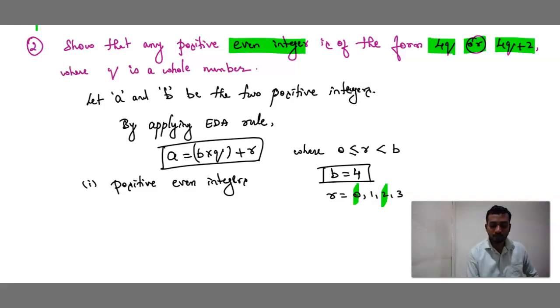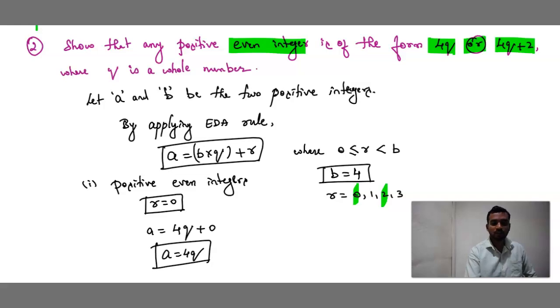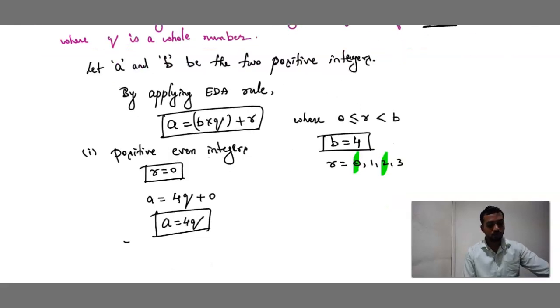Now here remainder is 0. If remainder is 0, so what happens to A? So A is equals to B, value is 4, Q plus remainder 0. So A is equals to 4Q. That is what he asked us to prove, right? What did he ask us to prove? Prove that even integer, it is of the form of 4Q.